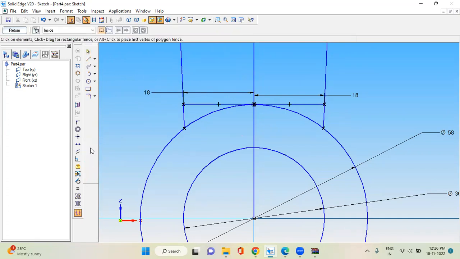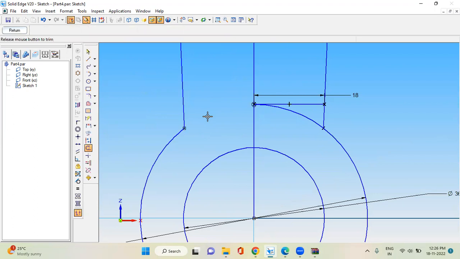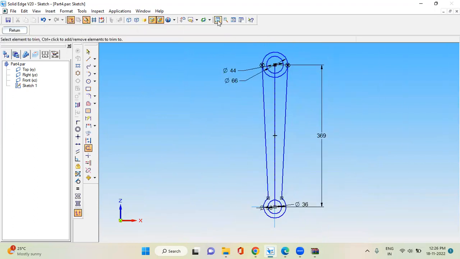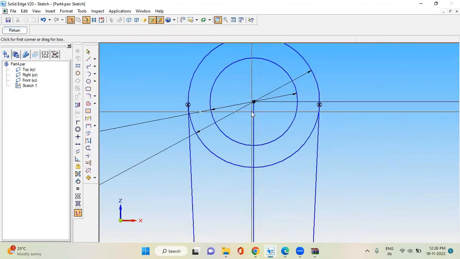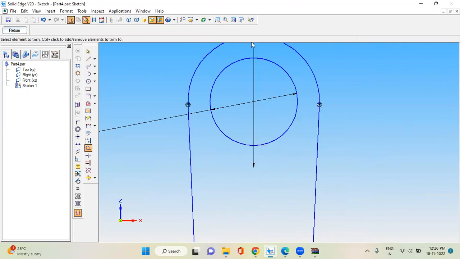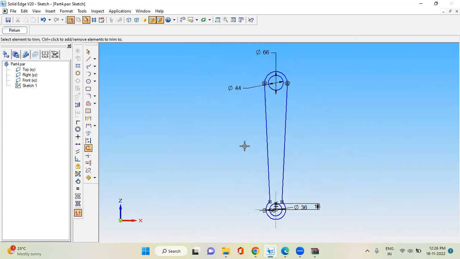Then trim the unwanted parts. Now the profile is ready.